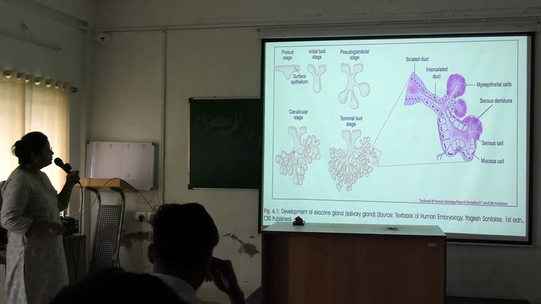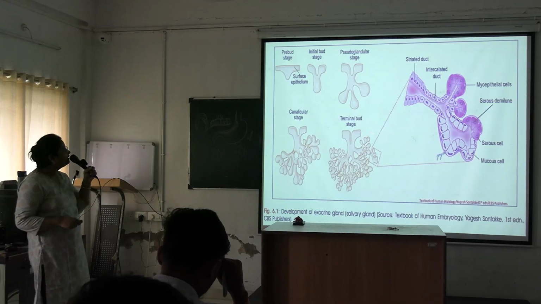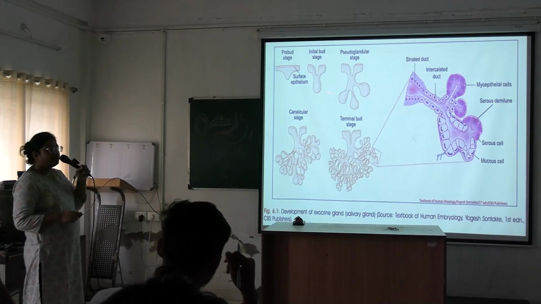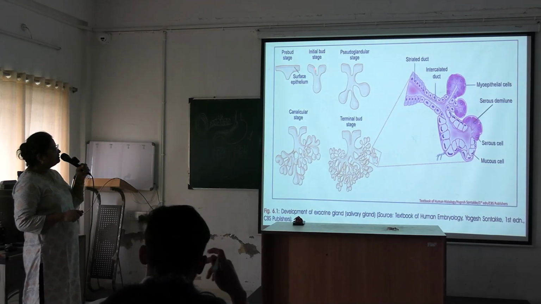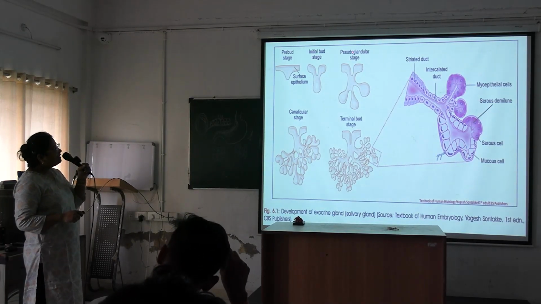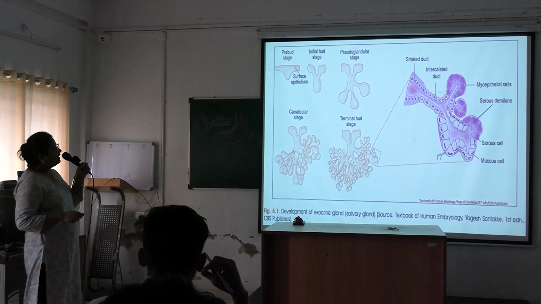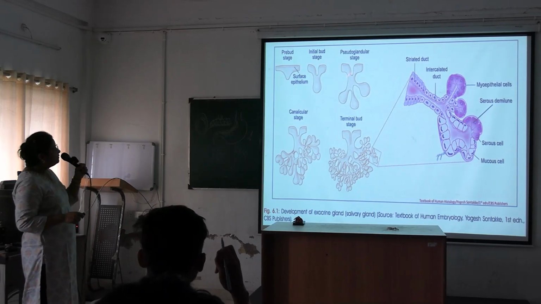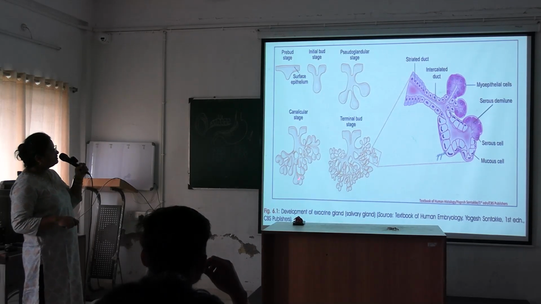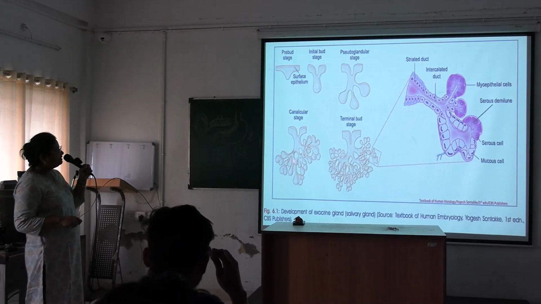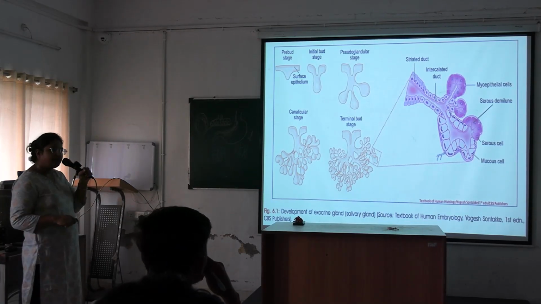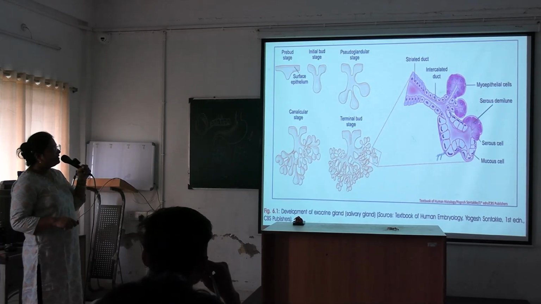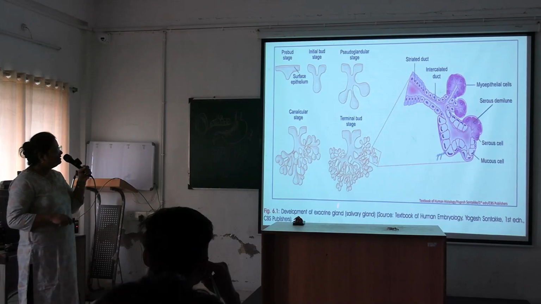See here, this is showing the development of the exocrine gland. First, from the surface epithelium, an initial bud is formed. Okay, first it is a solid bud. Then this bud extends more deeply and it branches and forms the pseudoglandular stage. Okay, after that, these branchings are increasing and a canal is developed within the branchings. Okay, so this is the canalicular stage and this is the terminal bud stage. Okay, the whole gland has been developed here.